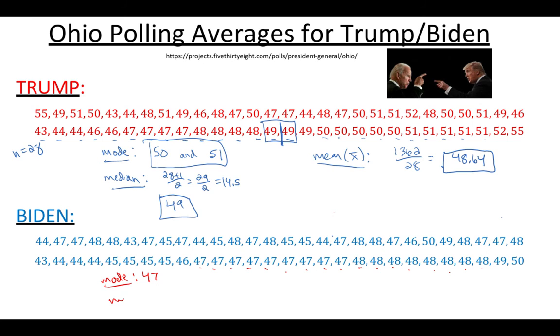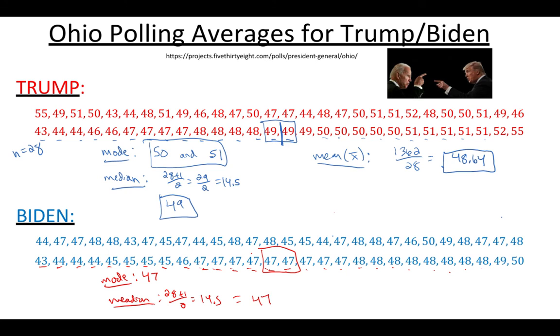The median, since we have the same number of data values, same polls, it's going to be 28 plus 1 over 2 again, 14.5. 1, 2, 3, 4, 5, 6, up to 10, 11, 12, 13, 14. So we end up here, 47. Since we've got 47 on both of them again, it's just 47.